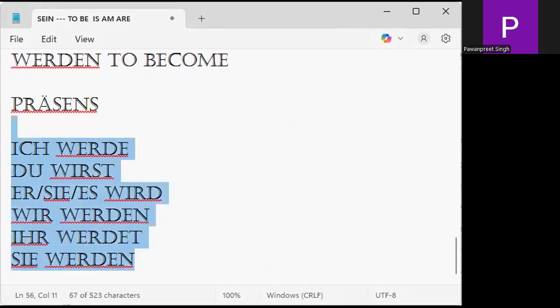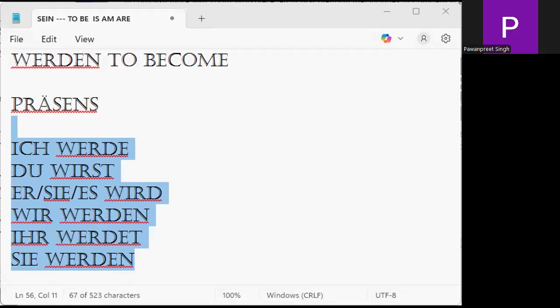We need to understand the conjugation of present. Werden is to become. Ich werde, du wirst, er, sie, es wird, wir werden, ihr werdet, and sie werden. Now understand the participle perfect, my friends. The third form is geworden.